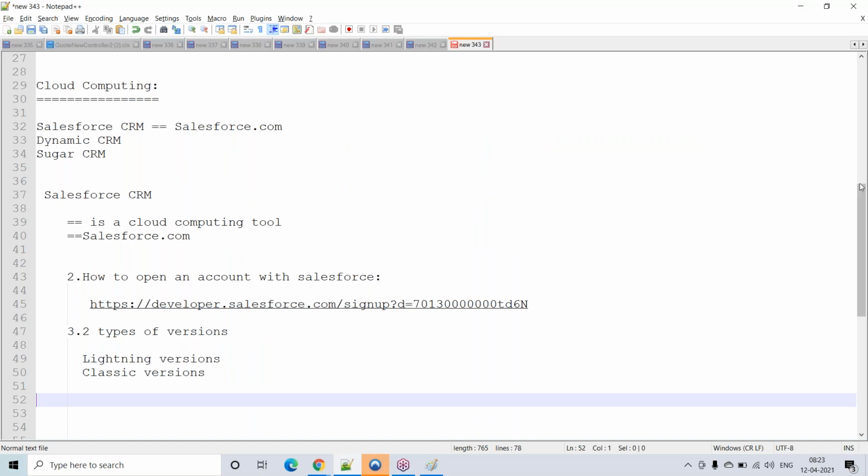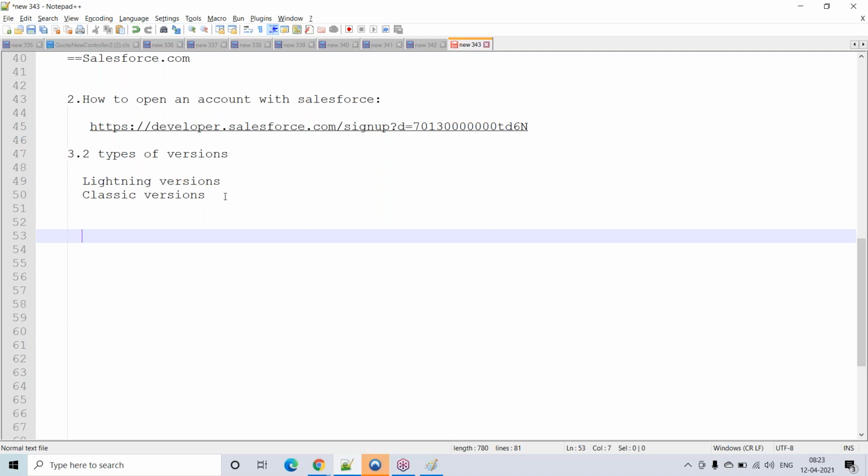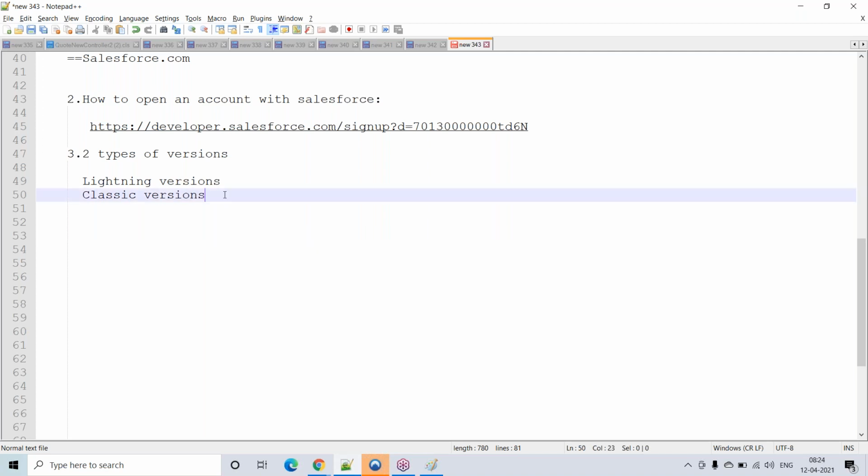So we should learn both the Lightning version and the classic version. Old projects are still running with the classic version. New projects are going to start with the Lightning version. So any questions up to now?